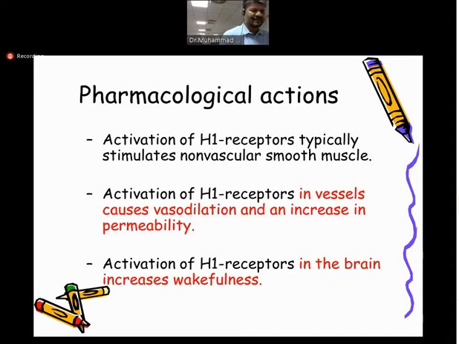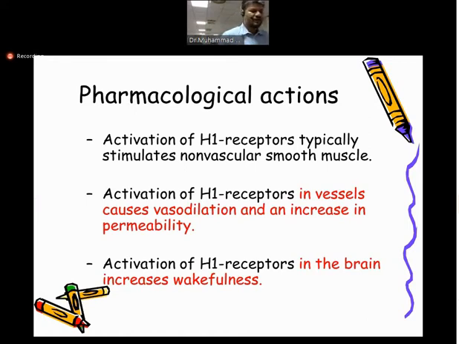Whenever there is dilation of the blood vessel, there will be leakage of molecules to the inflammatory site. So this is a part of the inflammation: vessels are dilated, there is increased permeability, and there is leakage of these molecules. So they cause vasodilation, increased permeability, and this H1 receptor also causes wakefulness.